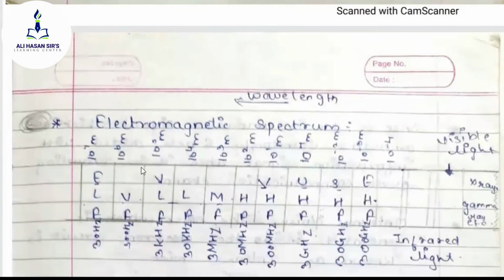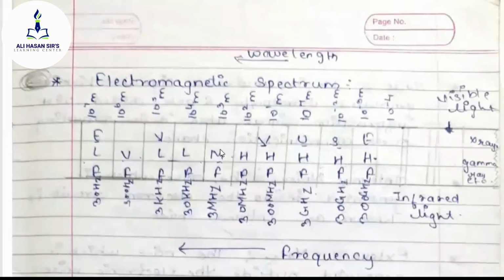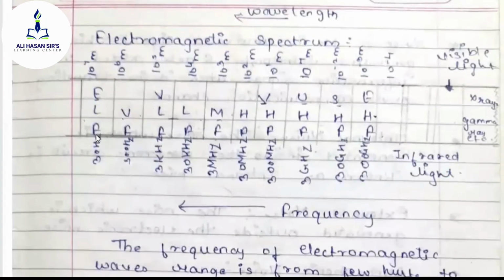After that, comes the topic of electromagnetic spectrum. So we have seen the diagram of electromagnetic spectrum, and in it, what are the different types of bands, for example, ELF, VF, VLF. This ELF stands for extremely low frequency band.